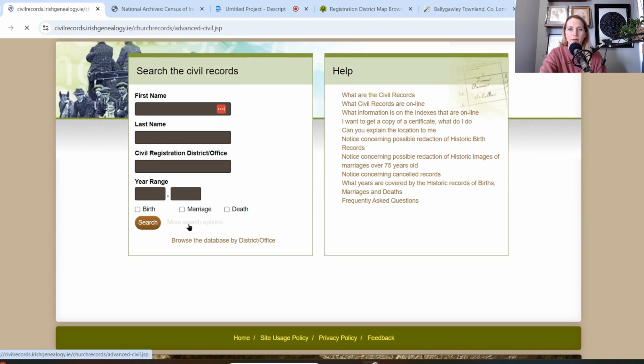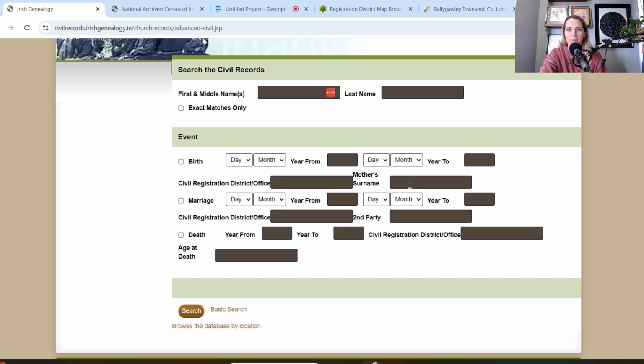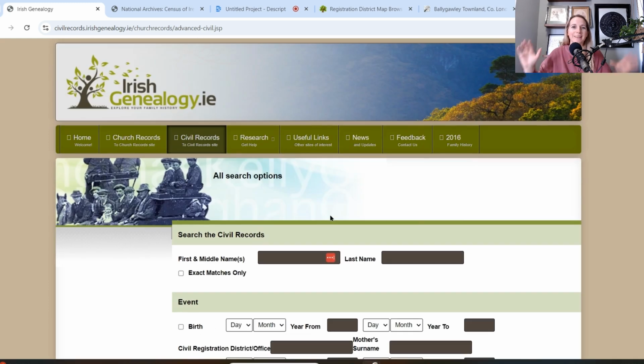You can try more search options here where you can put in, if you're searching for a birth, you can put in the mother's name. You can see that one that was in 1903 did have the mother's maiden name there. So that can help to narrow it down even further. Okay. So that's for birth, marriage, and death records after 1864 in Ireland.